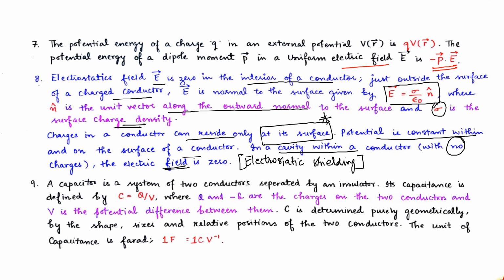Now see. The first property of our conductors when we deal with electrostatics is that inside a conductor E is 0, the electric field is 0 inside a conductor.